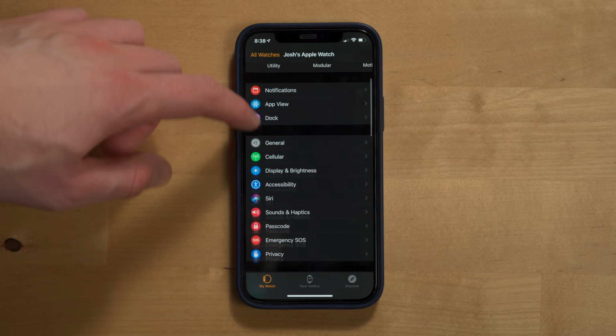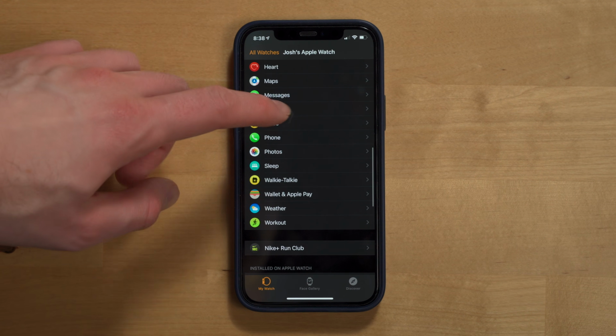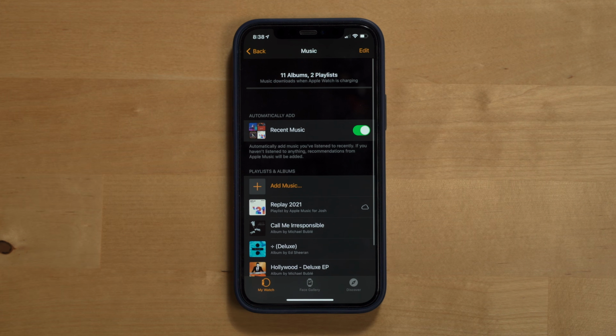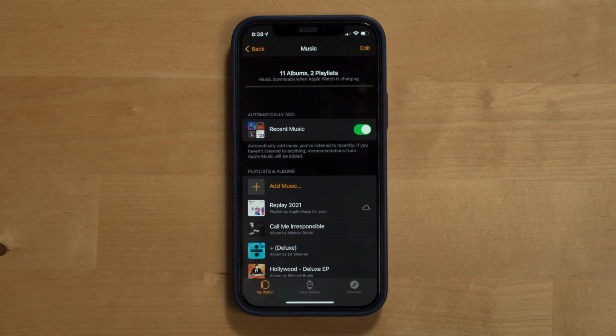You can search for music on the Apple Music app on the watch, but the easiest way I've found to actually get music onto an Apple Watch is by using the Apple Watch app on an iPhone. Scroll down until you see Music, tap that, and then you can select if you want recent music to automatically be added to your watch, and there you can manually add albums and playlists to your Apple Watch as well. And note, your Apple Watch will only download new music when connected to power and your iPhone is nearby.